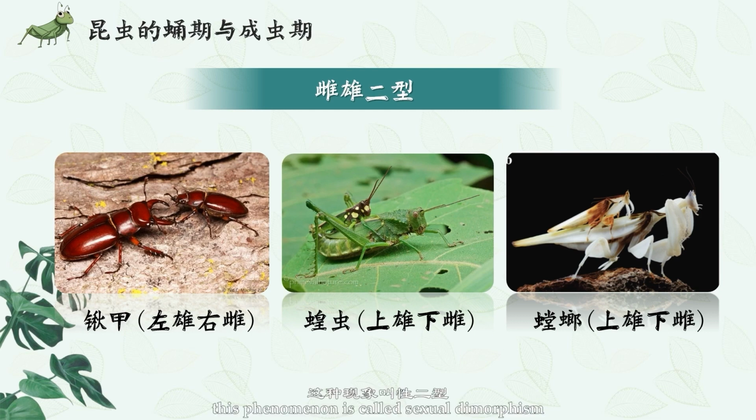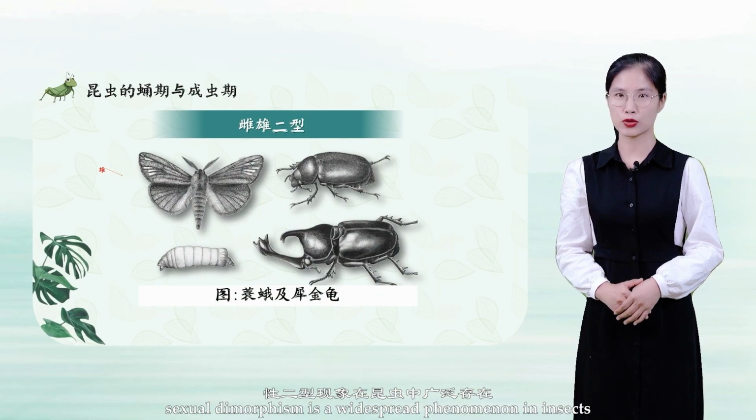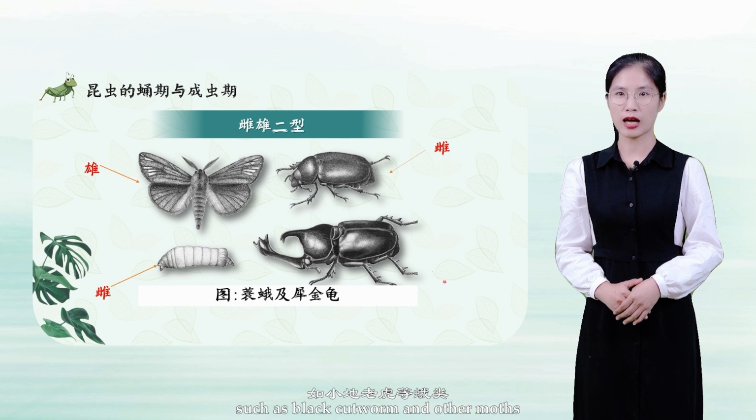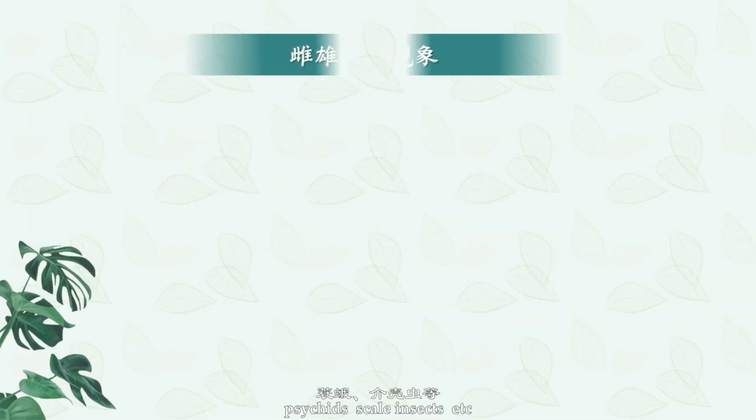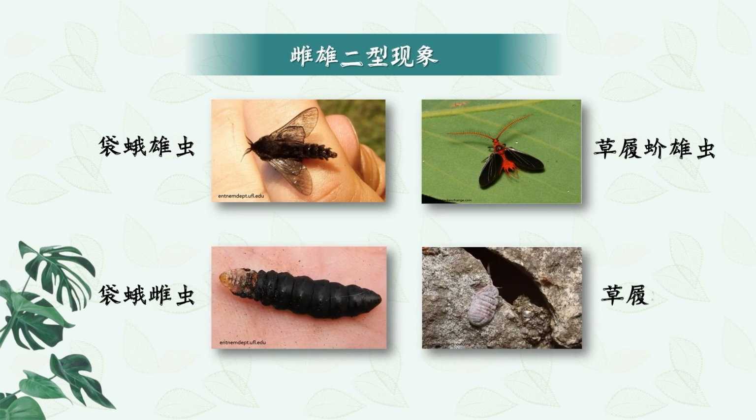This phenomenon is called sexual dimorphism. Sexual dimorphism is a widespread phenomenon in insects, such as black cutworm and other moths, cycads, scale insects, etc. Male insects have wings, but female insects have not.